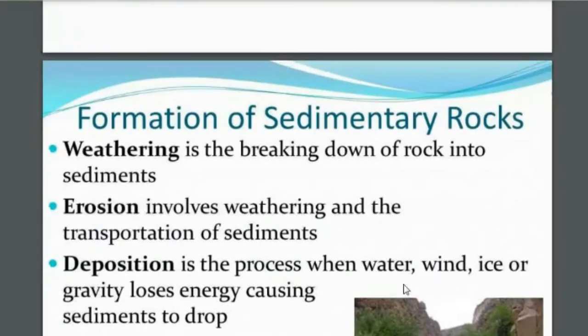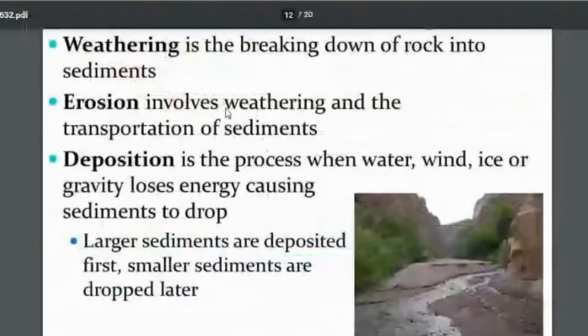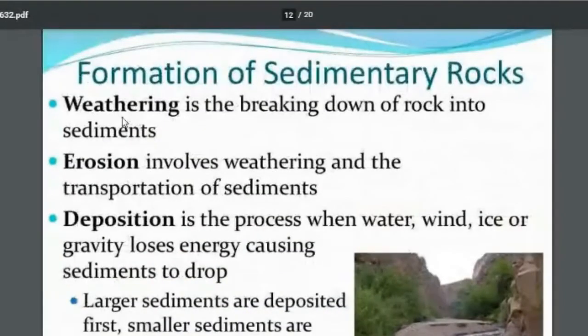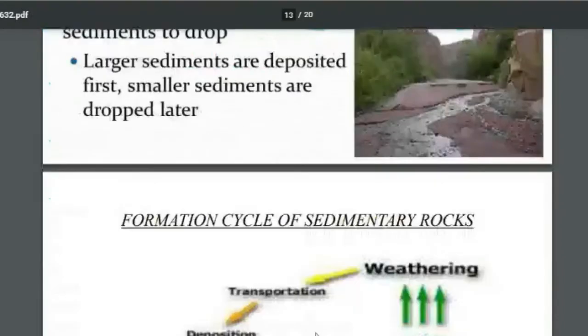Here, the process is discussed again in brief. Formation of sedimentary rock: first, weathering is the breaking down of rock into sediments. Erosion involves weathering and the transportation of sediments. Deposition is the process when water, wind, ice, or gravity loses energy, causing sediments to drop. Larger sediments are deposited first, and smaller sediments are dropped later.